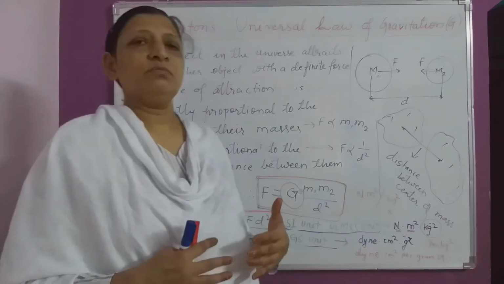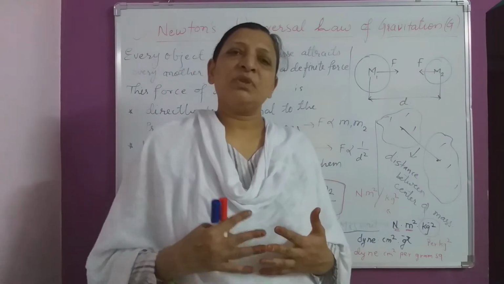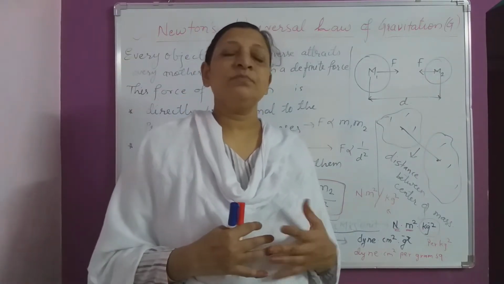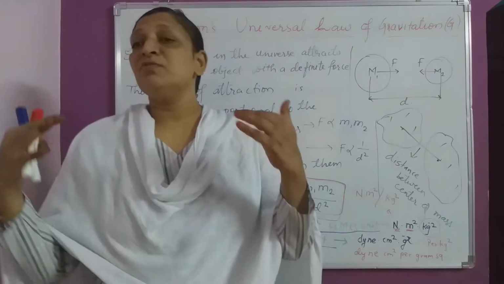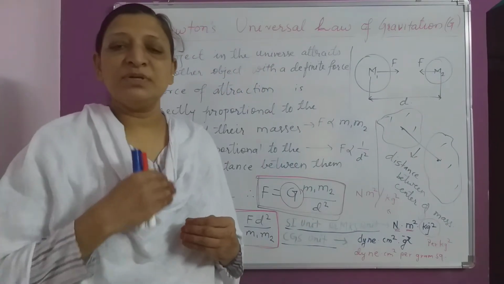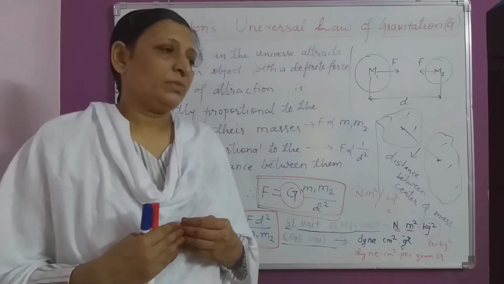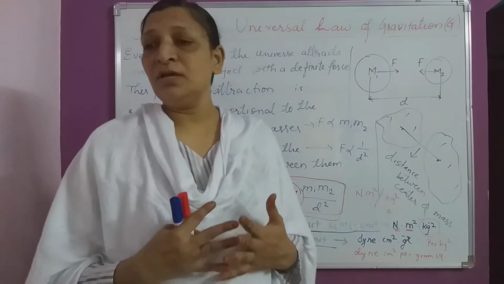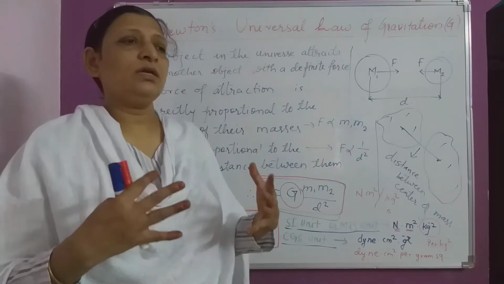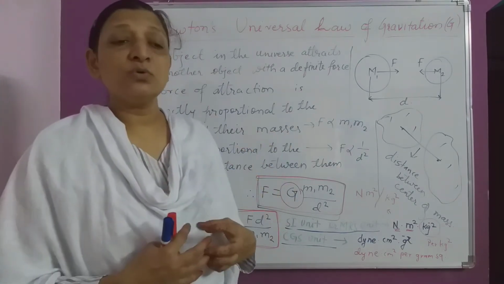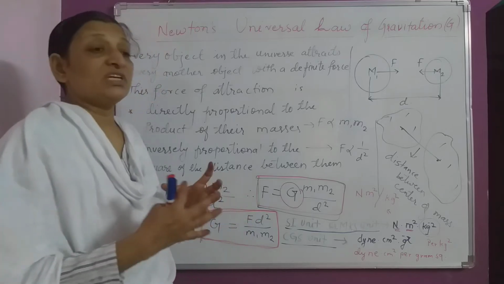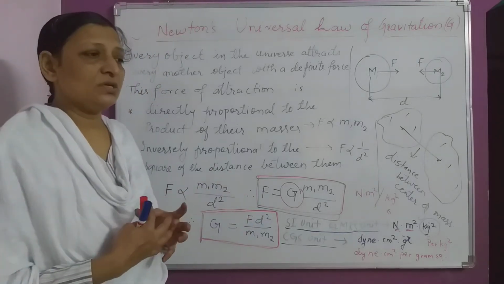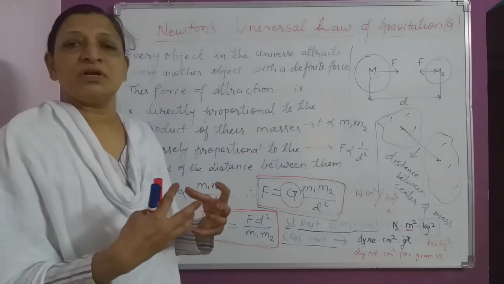He was sitting below an apple tree, an apple fell on his head, and he got the question: why does the apple fall down, why does it not go in any other direction? And by the time he made a detailed study of this fact, he came to a conclusion about gravitation. What is gravitation? Gravitation is nothing but the force of attraction.